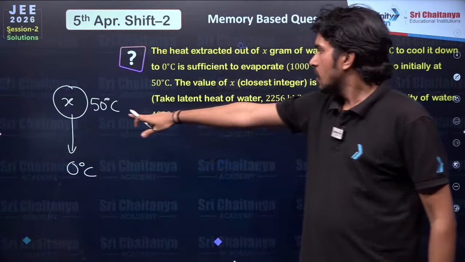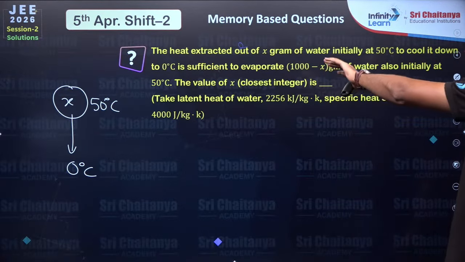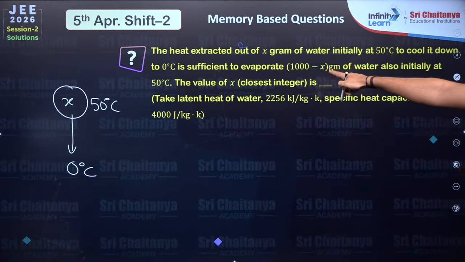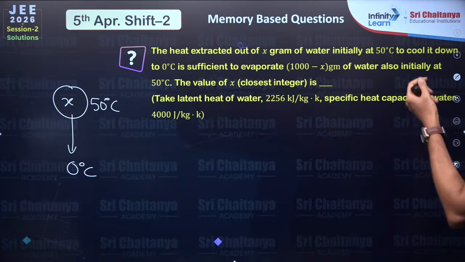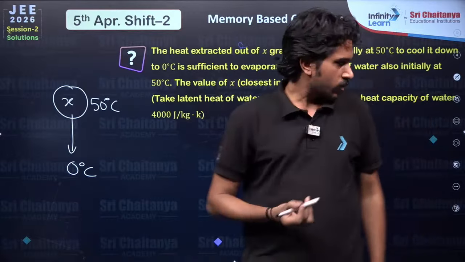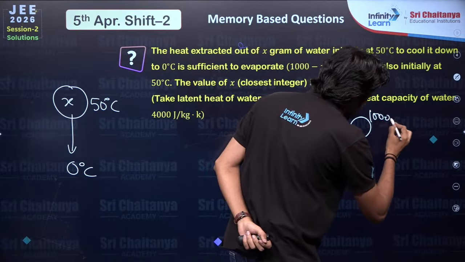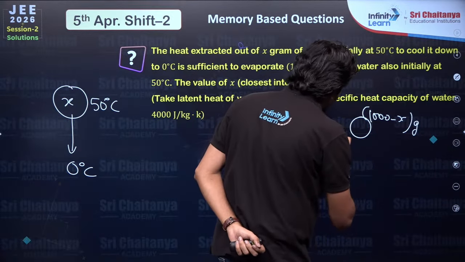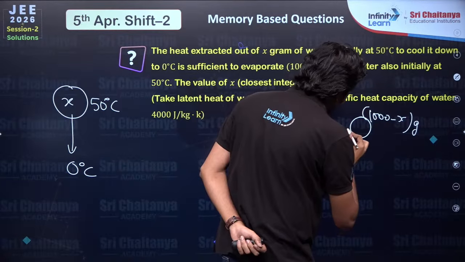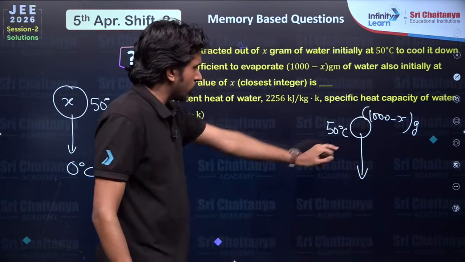That heat is sufficient to evaporate 1000 minus x grams of water also initially at 50 degree centigrade. So that is enough to evaporate it.